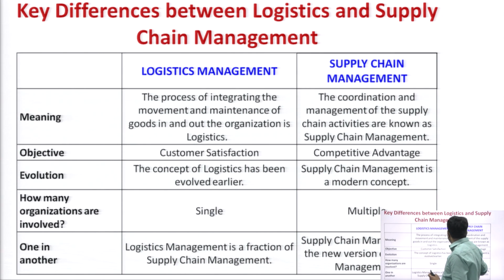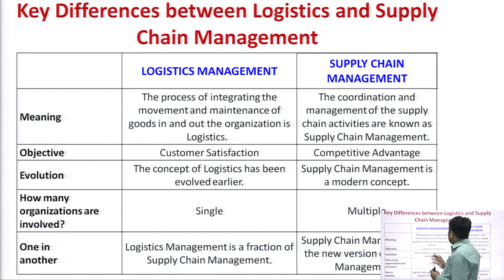The meaning of supply chain management is the coordination and management of supply chain activities. Managing the whole chain, from supplier to customers, comes under this category of managing the supply chain. Next is objective.